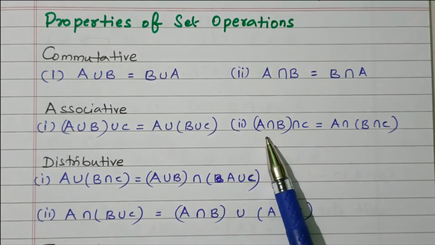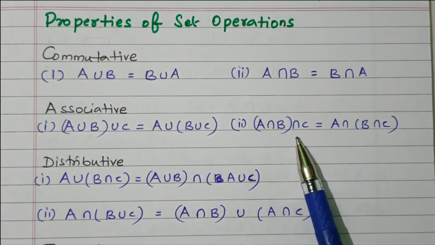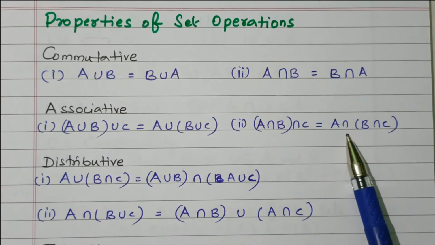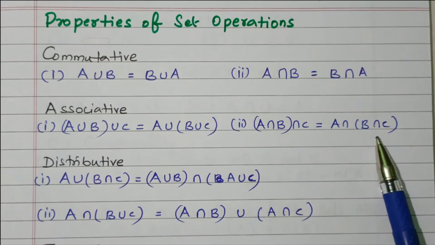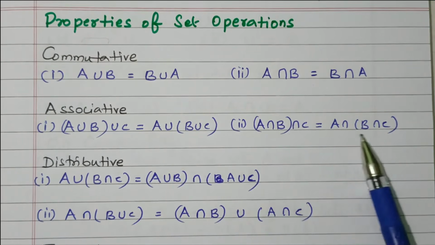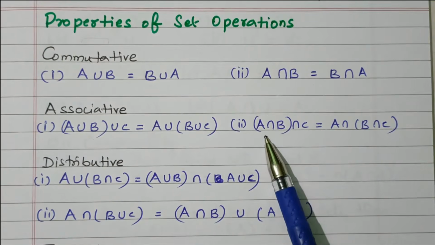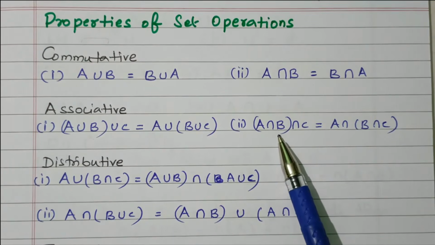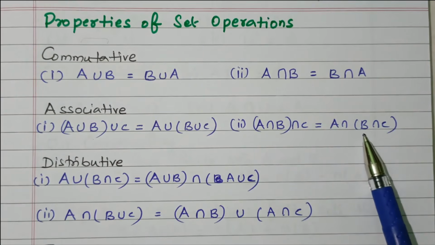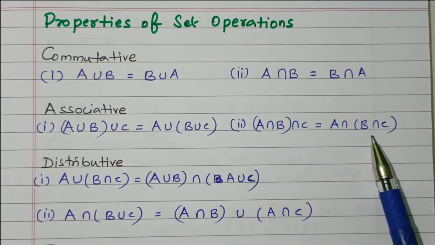Similarly, A intersect B of intersect C equal to A intersect of B intersect C. Right? Here AB combined, here BC combined. Right? So both the terms are equal. If you A intersect B, that is intersect C is equal to A intersect, that is intersect with B intersect C also. Both are equal.